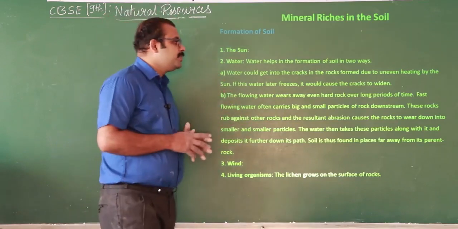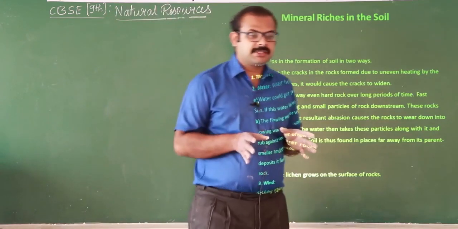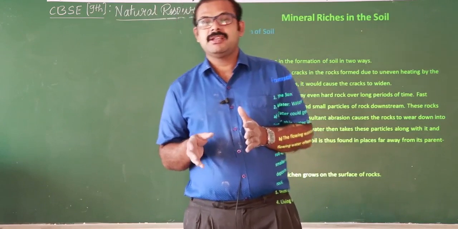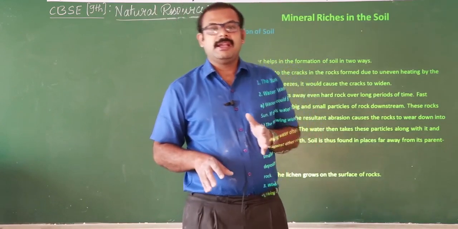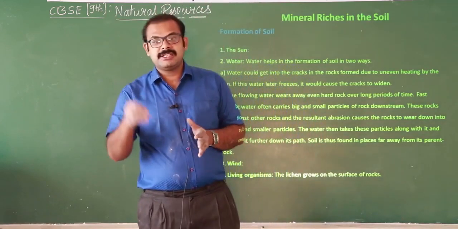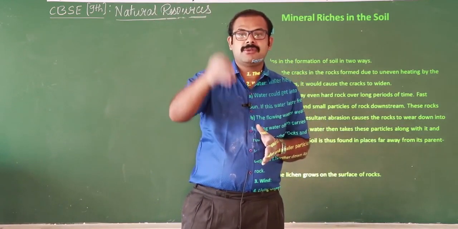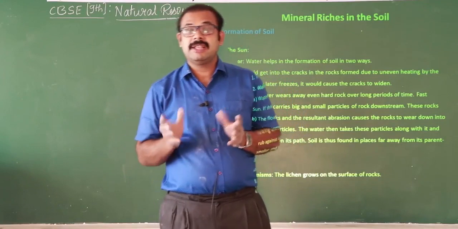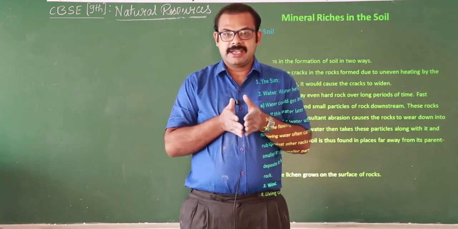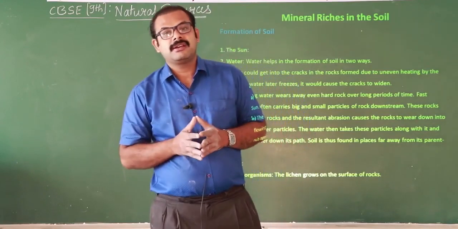Then water. Wherever cracks form in the rocks, if water is deposited there, say air contains moisture, the moisture is deposited in those cracks and condenses, and this further widens the cracks of the rocks.